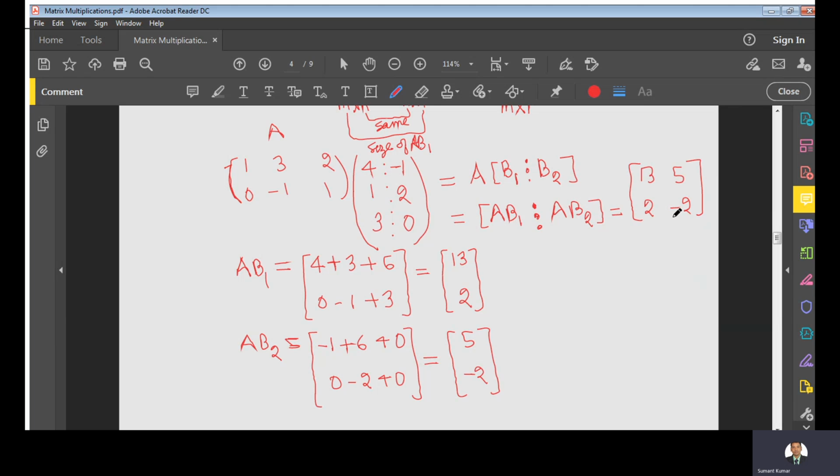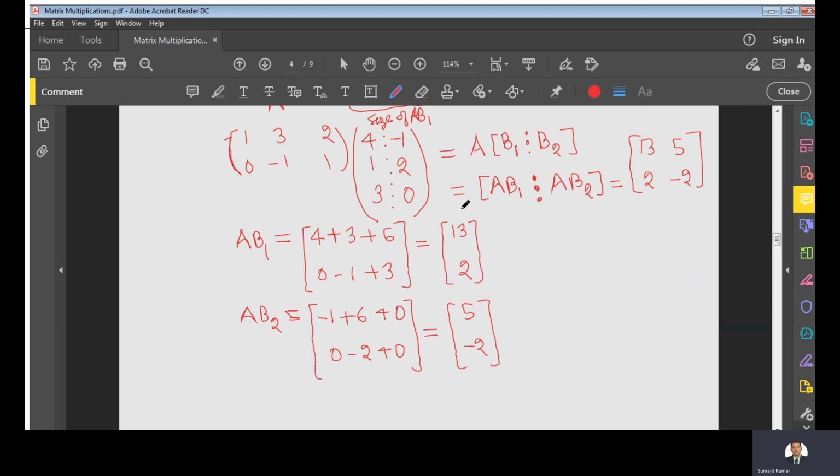But from this result, you can see that this column of the product is nothing but a linear combination of the columns of matrix A. Suppose you are writing A with 0 1 0, the first column of matrix A, and here 3, -1, that is the second column of matrix A. Here you take alpha 2, plus... This is the important thing, because from here you can see a very good result of this matrix multiplication. What is this rule?